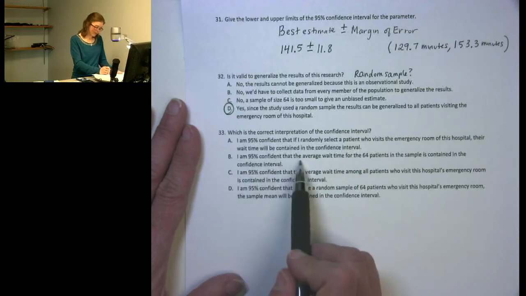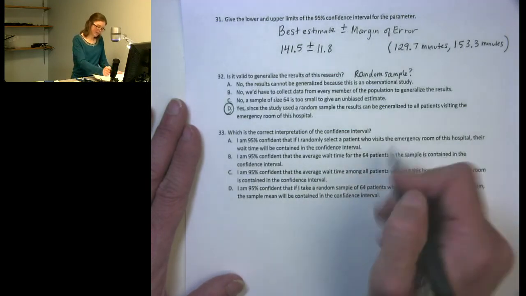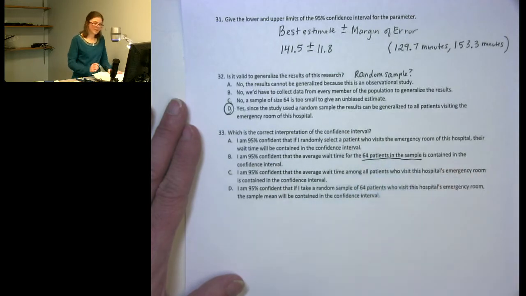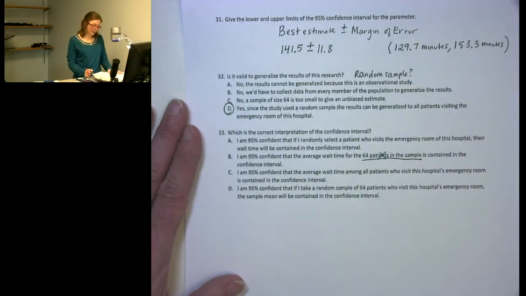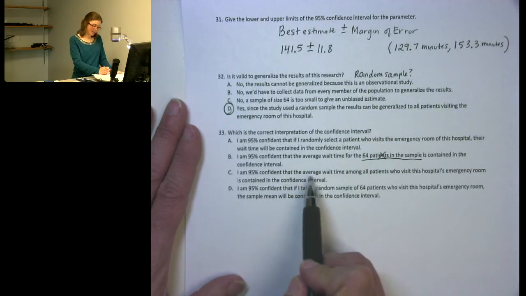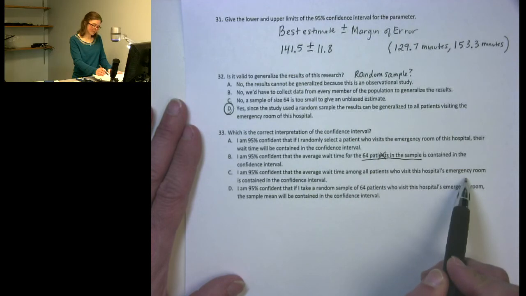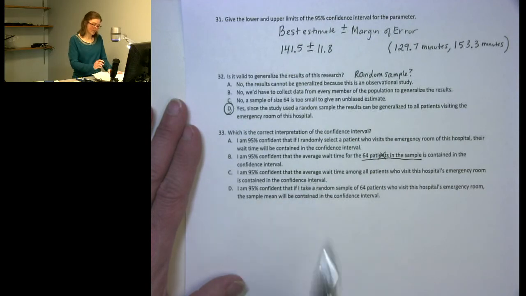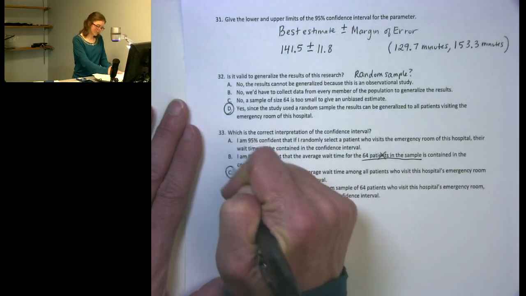I'm 95% confident the average wait time for the 64 patients in the sample. That's my sample statistic. It's my best estimate. It's not my parameter. So this one is not what I'm 95% confident about. I'm 95% confident the average wait time among all patients who visit this hospital's emergency room is contained in the confidence interval. That is the parameter I'm interested in. So this looks like the correct answer.